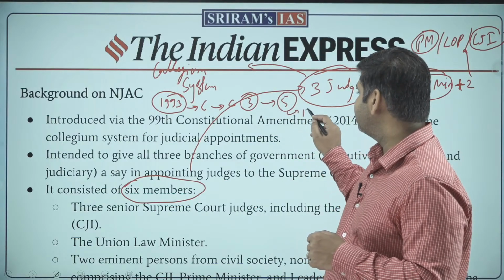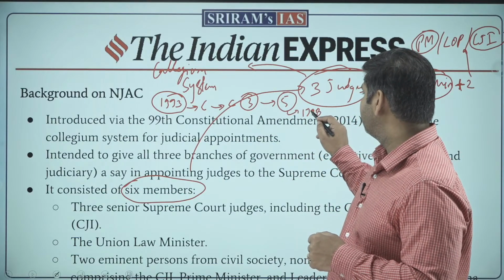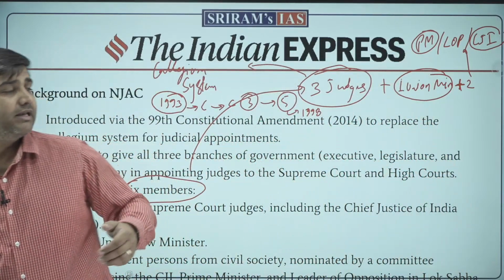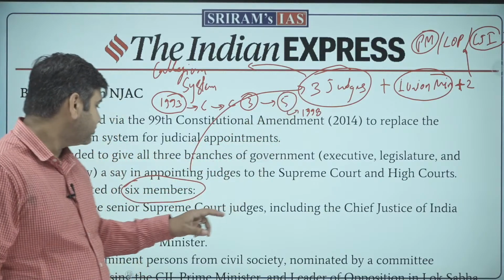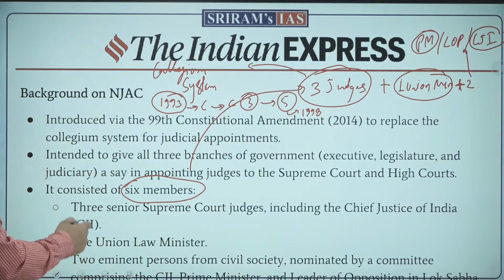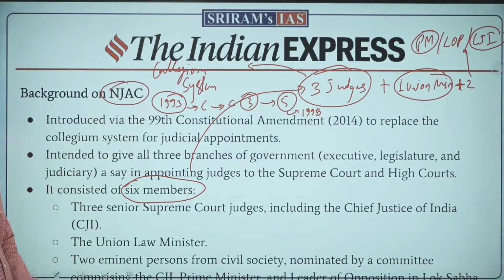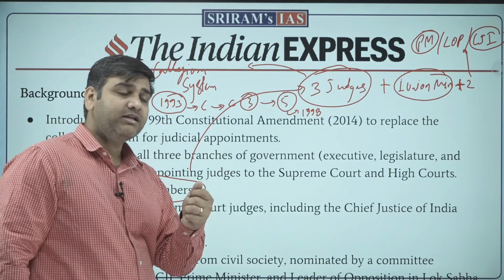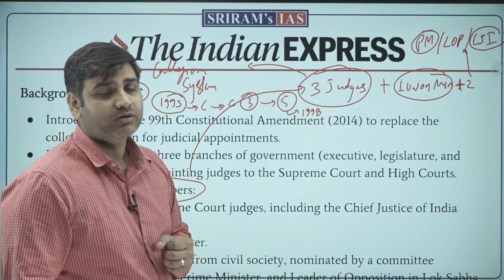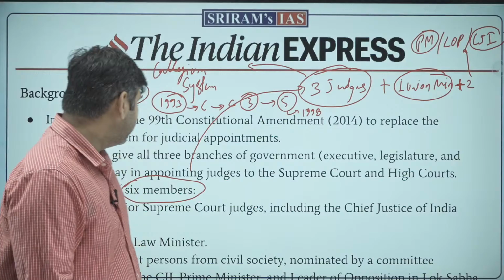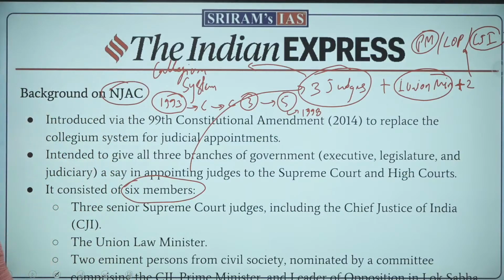So this is how this system has evolved and is evolving. But then in 2014, the National Judicial Appointment Commission came. And this tried to change the way judges are appointed to the Supreme Court and High Court in India by making an elaborate system consisting of 6 members.